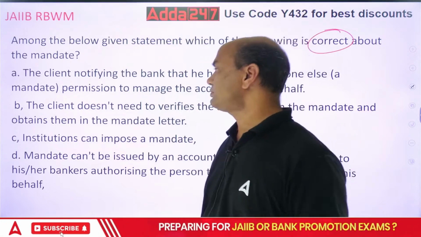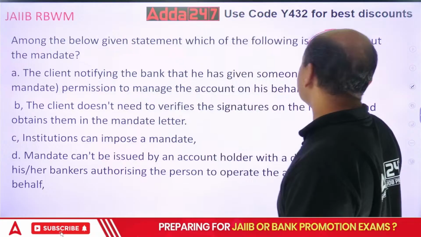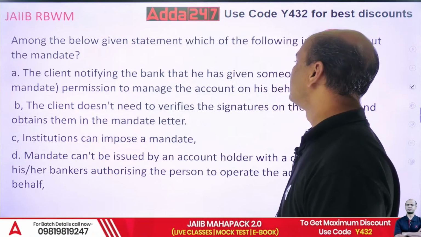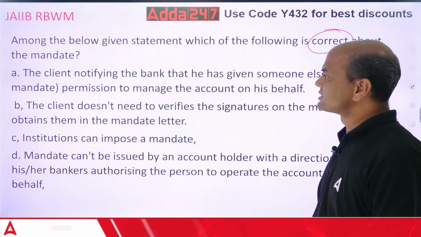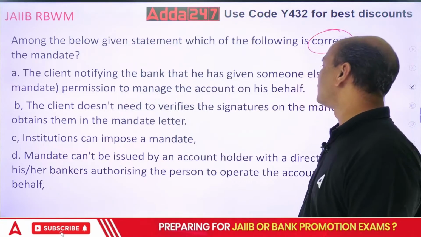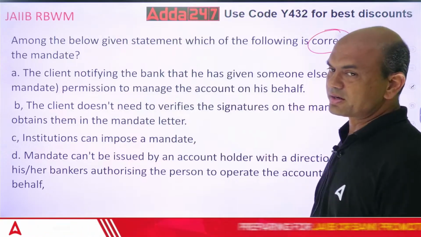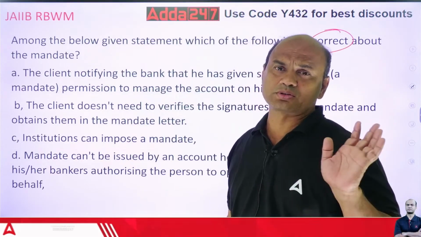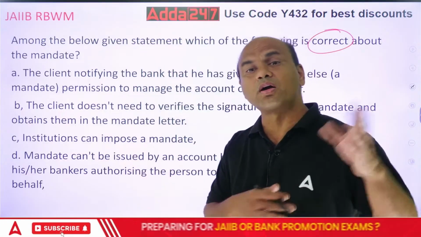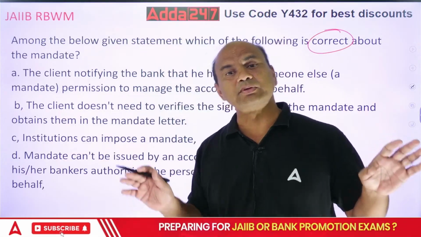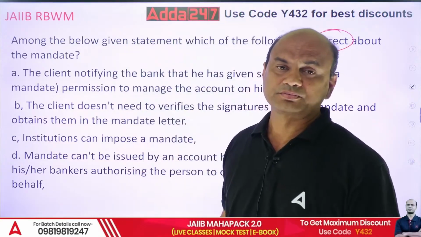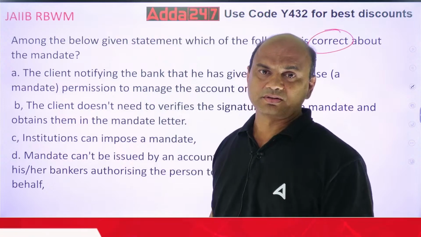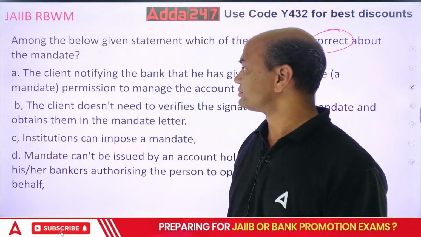So, which of the following is correct regarding the mandate? The client notifying the bank that he has given someone else permission to manage the account on his behalf, right? The customer will notify you that, see, I have given a mandate to somebody to operate my account. I am going out. For 3 months, I am going to USA. I am giving the mandate to my brother, sister, whoever it is, to operate the account.